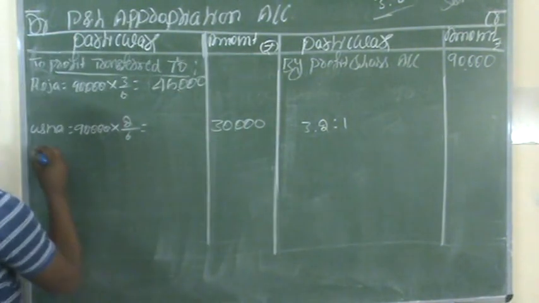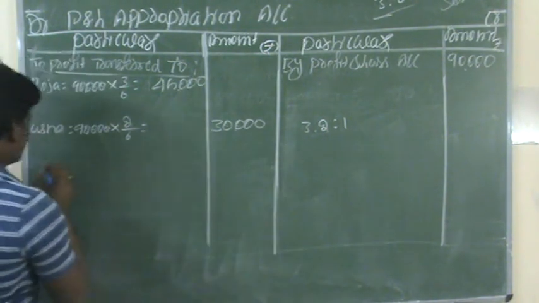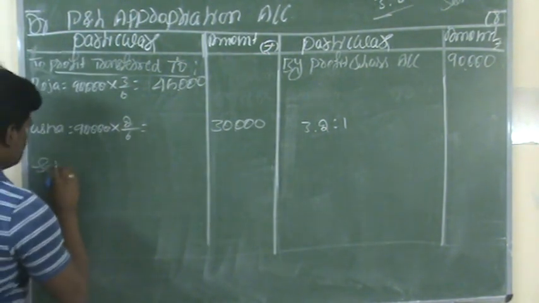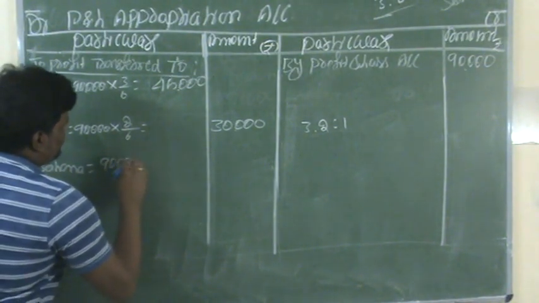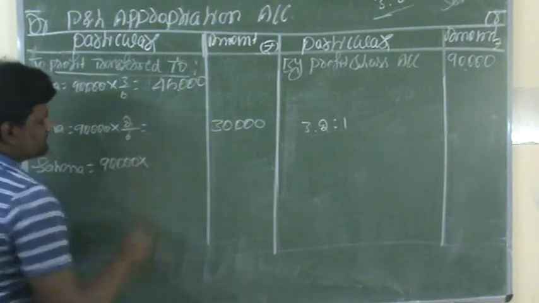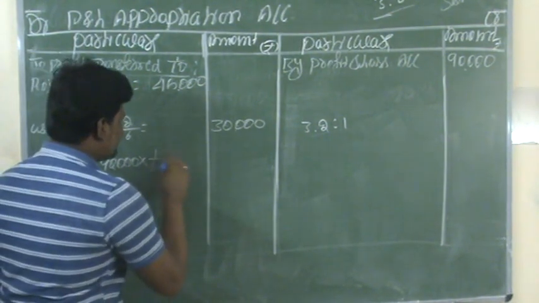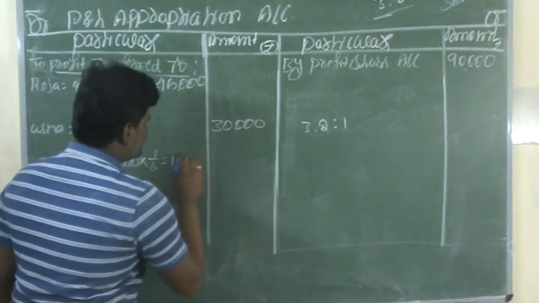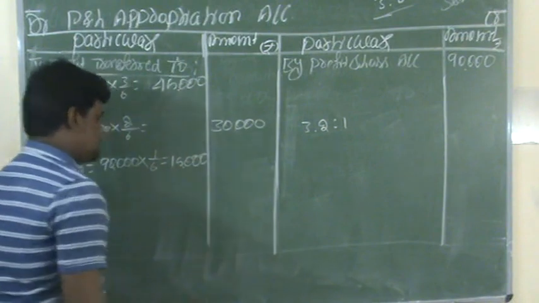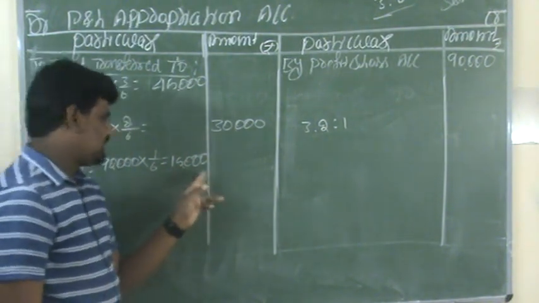The next partner, Sahana. As per the profit sharing ratio, 90,000 into 1/6. 1/6 is the future profits and losses sharing ratio. You will get 15,000. 90,000 into 1 by 6 means we will get 15,000.